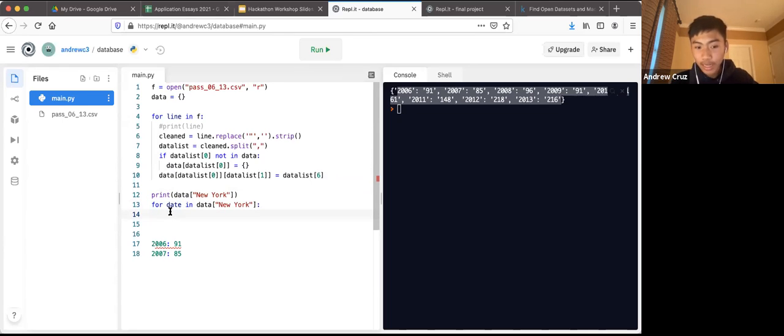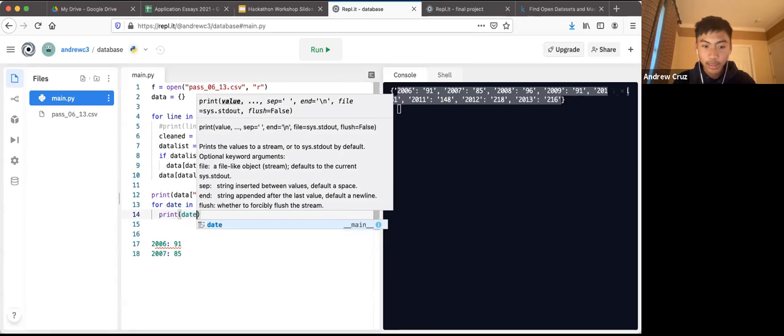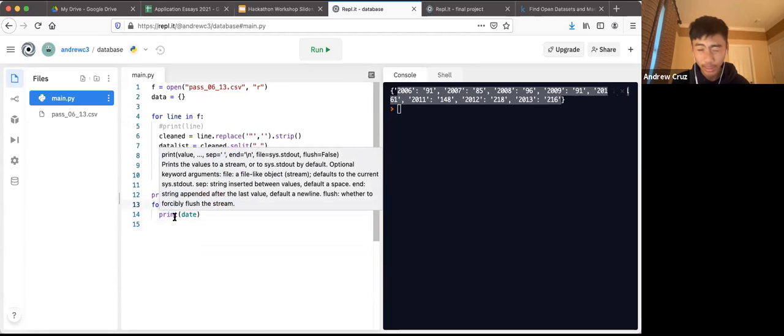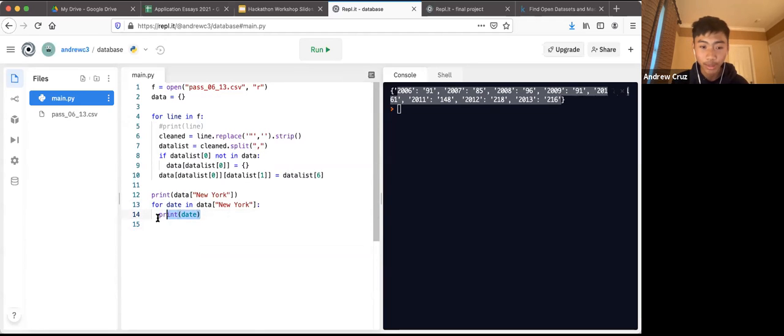But for every single date, what do I want to do? I want to print the date, so we can see what happens. For every single date in this data set, what can we do with it? In this case, I want to just print the date. Also, another note, actually, don't use date, use year, because date is a special keyword and you can't use that. So if you just ask the computer to print the year, let's see what happens.